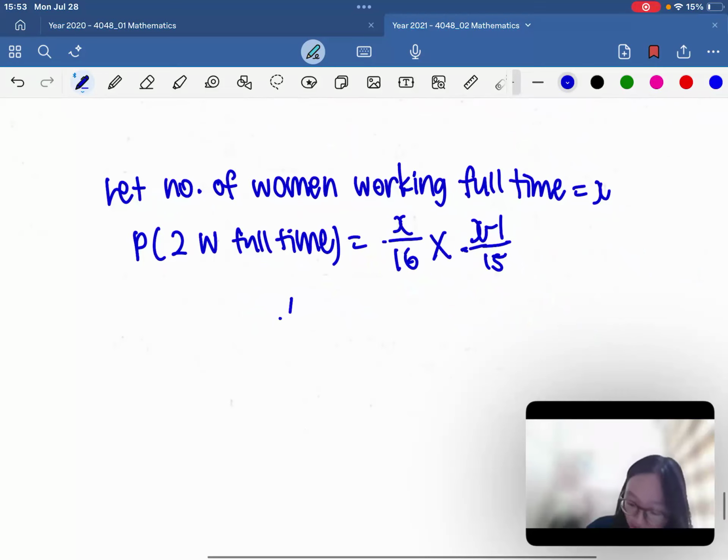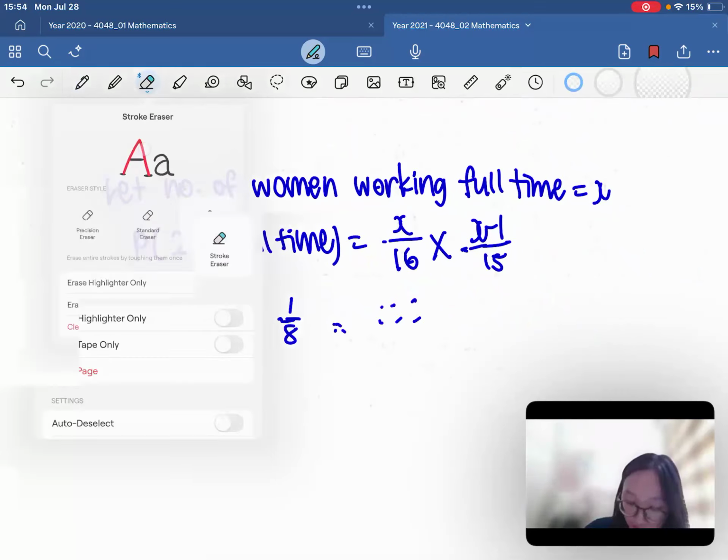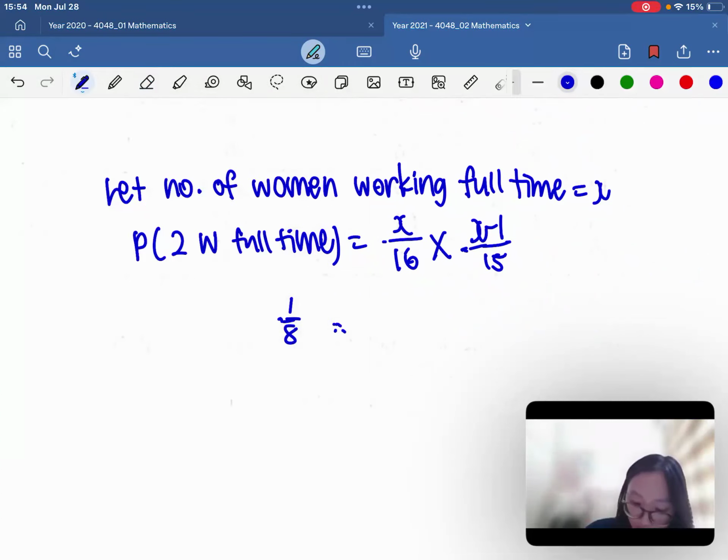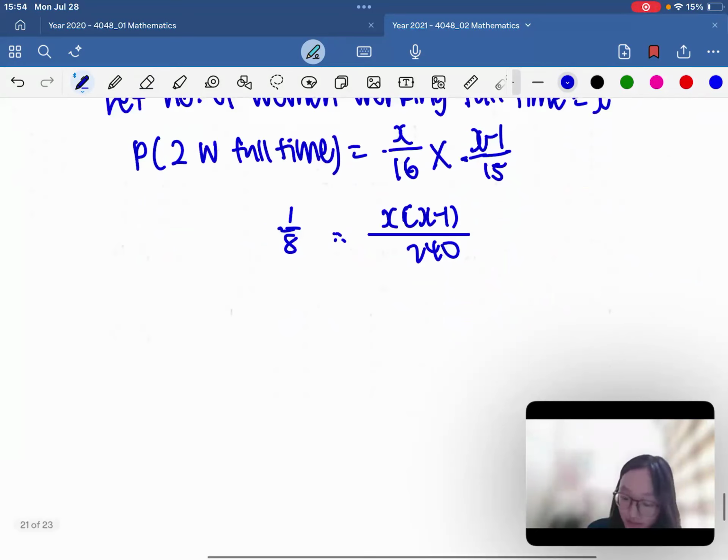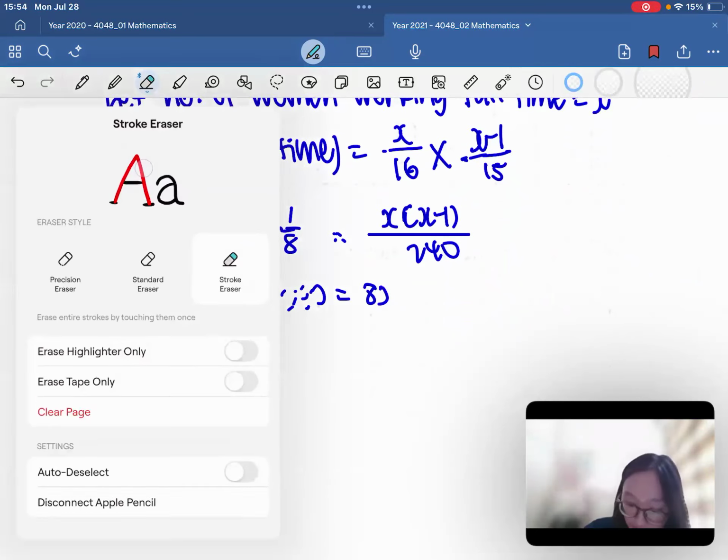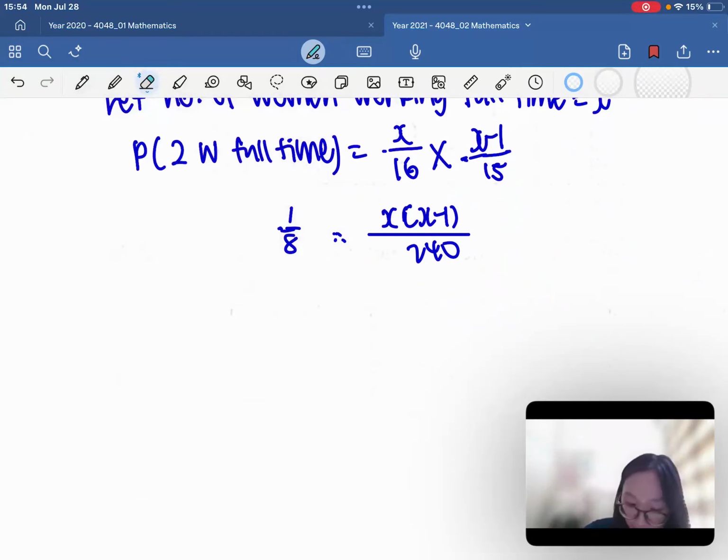Okay, so this would be 1 over 8 equals to x(x minus 1) over 240. So this would give us 240 = 8x(x minus 1). Basically, we just cross multiply.